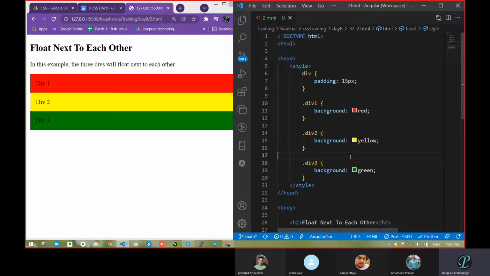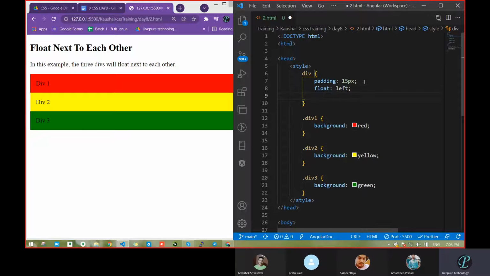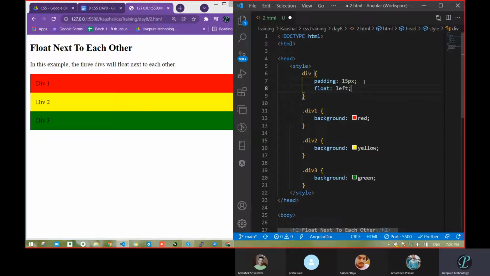Okay, so what we had done, we had passed padding 15 pixel. It occupied 15 pixel padding in all directions of a div. Now I do not want to place it like this. Pass float. Float left. What will it actually do? Tell me first.